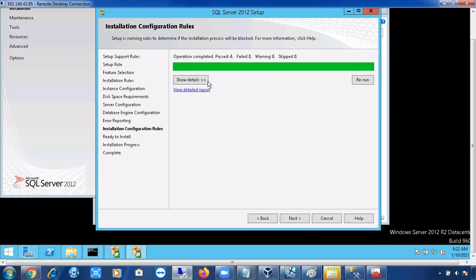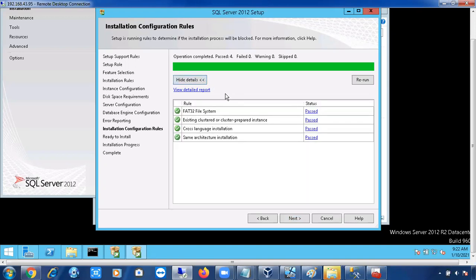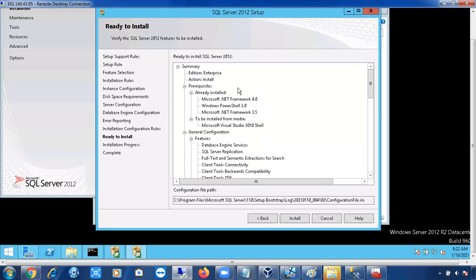Finally, remember one thing. Again it will go for some checks. Everything is fine. Let me go on next. And this is the final screen. You can select the install button so that the SQL Server installation will start.